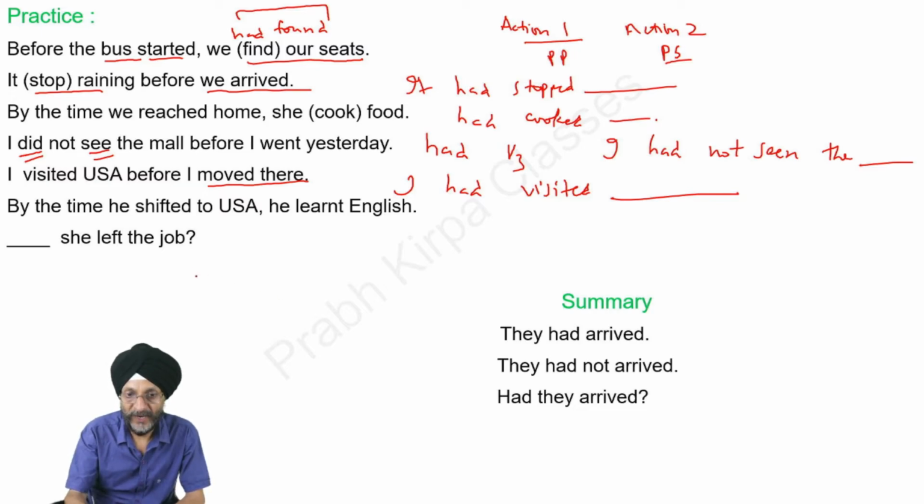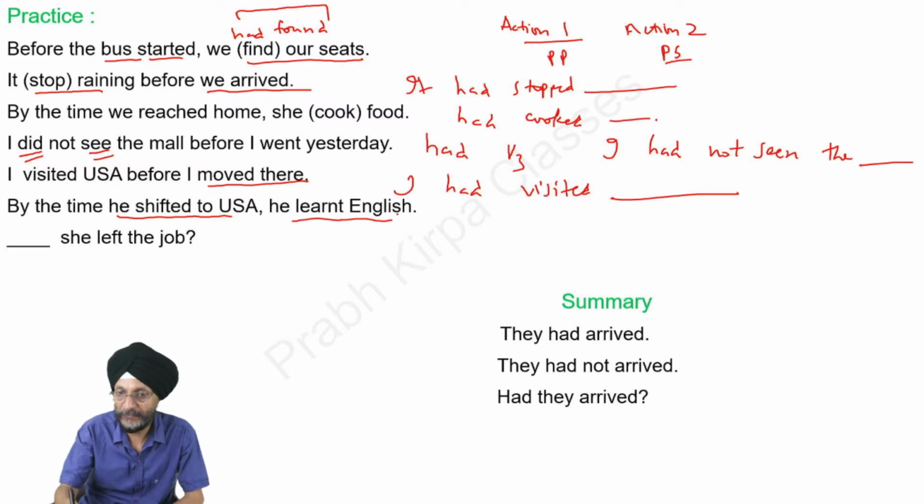Next, by the time he shifted to USA, you will see that he shifted later on. This part of the sentence has to be in the past simple tense, whereas he had already learned English. So this part of the sentence has to be in the past perfect form.